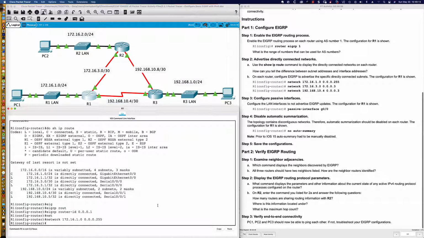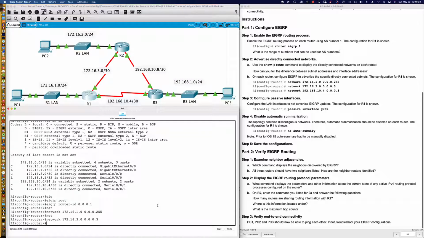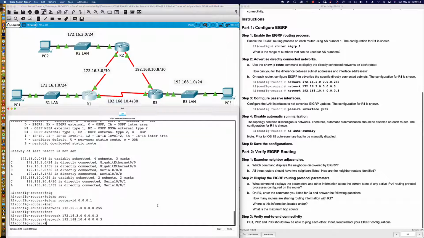Now, let me go out. I don't want to blow the activity up here, and let's actually finish up here. We'll say 172.16.3.0 with the wildcard mask for a /30. And then we'll do something similar here with a wildcard mask for another /30, 192.168.10.4. And that is not the IP address of the interface. That is the network ID for that /30 subnet. So there's the three network statements.